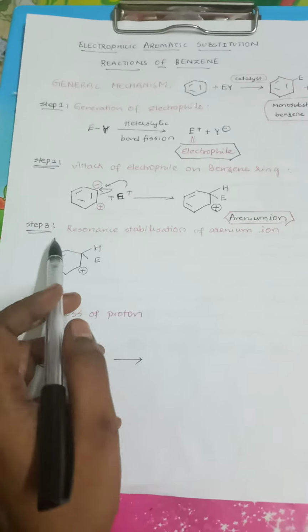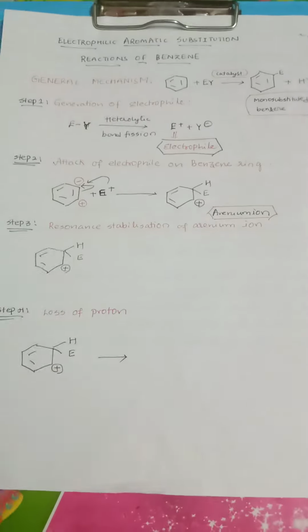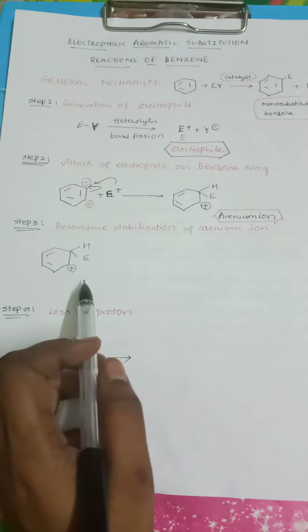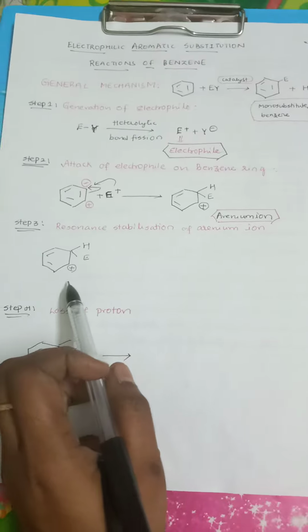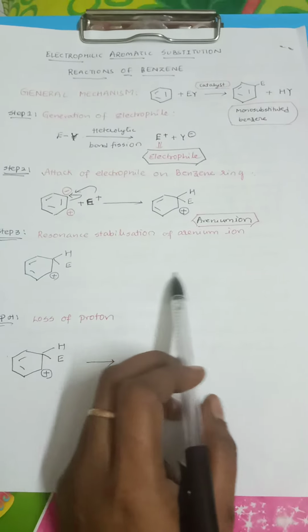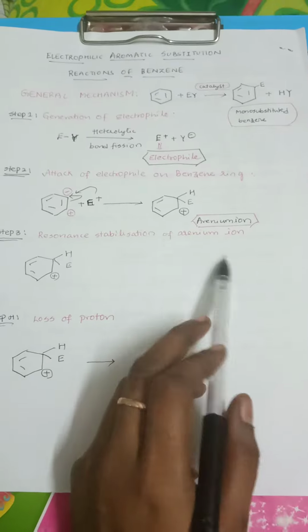The next step is resonance stabilization of the arenium ion. During this process, benzene loses its stability, so to retain its stability it undergoes resonance stabilization. I'll explain it in detail.